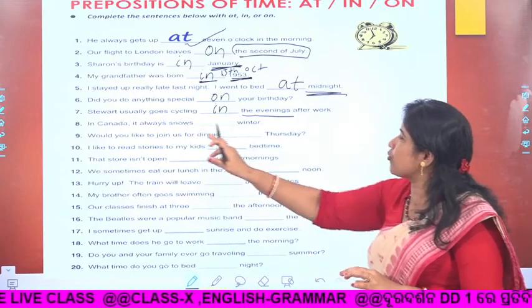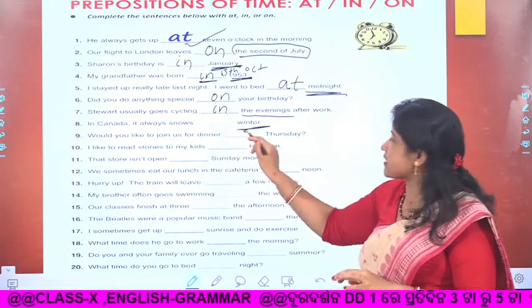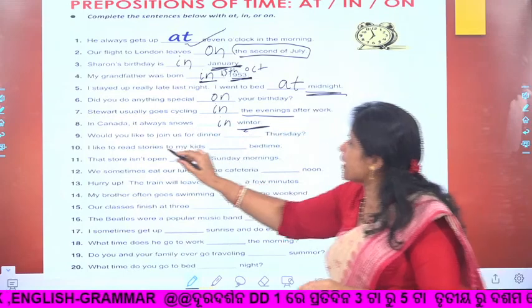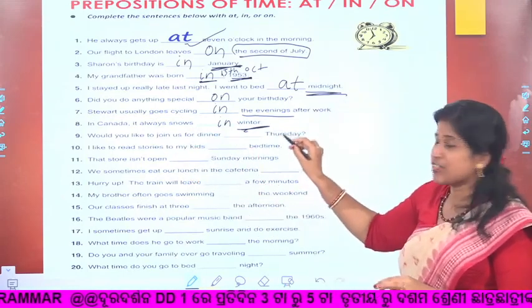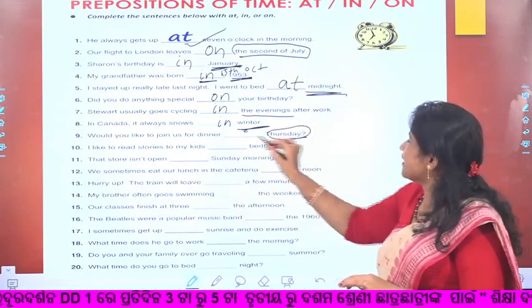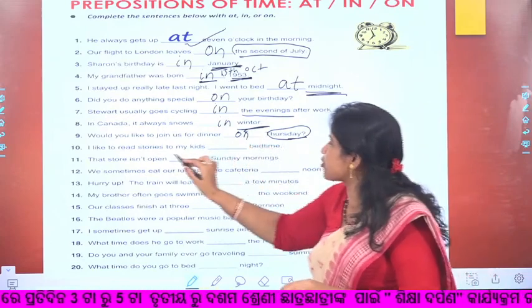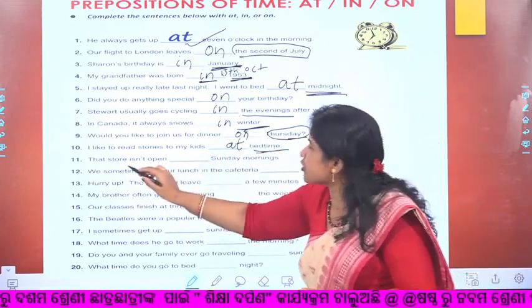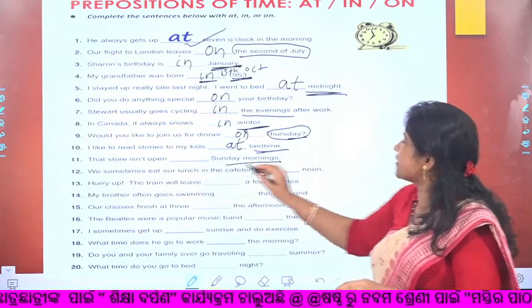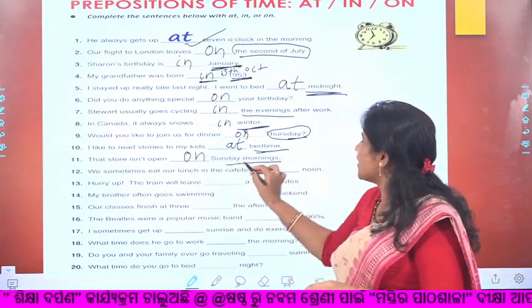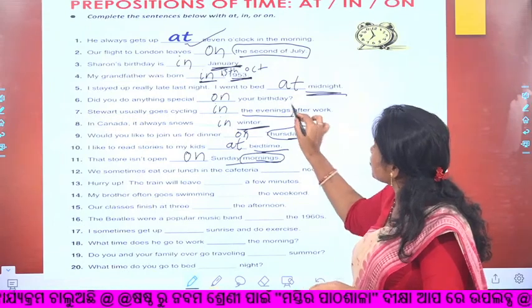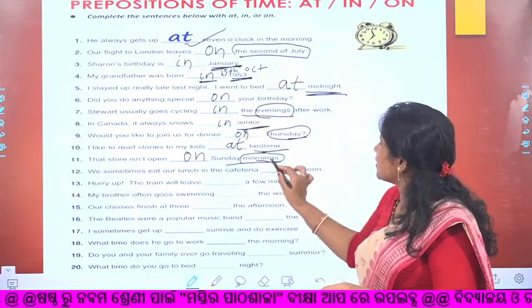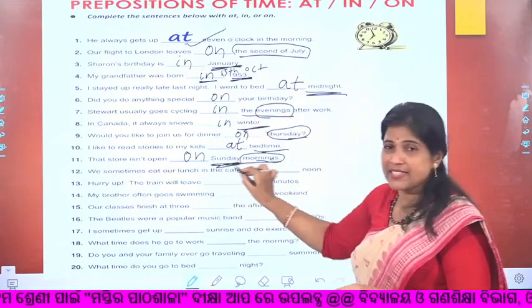In Canada it always snows dash winter. It is a season, so in winter. Would you like to join us for dinner dash Thursday? Mark here, day means on. I like to read stories to my kids dash bedtime. At bedtime. That store is not open dash Sunday morning. See, it is on. Here morning is here also, evening, but here in, but here on, as the day is given.